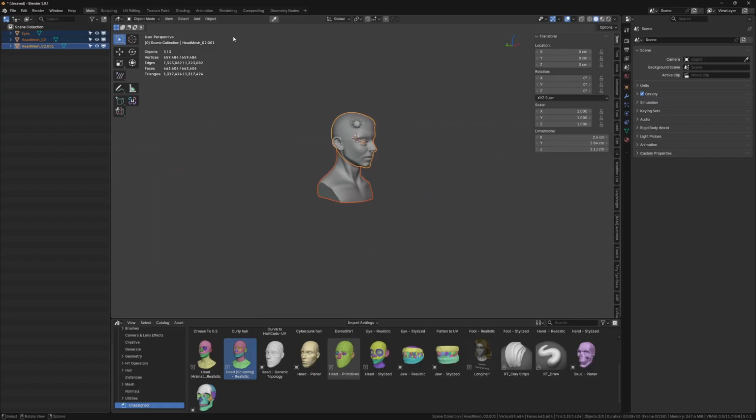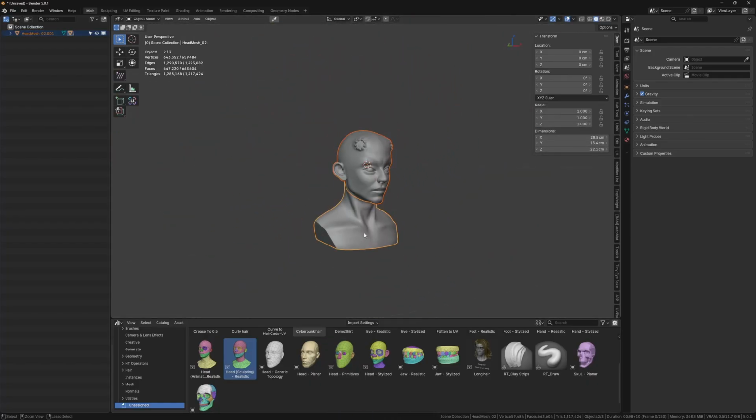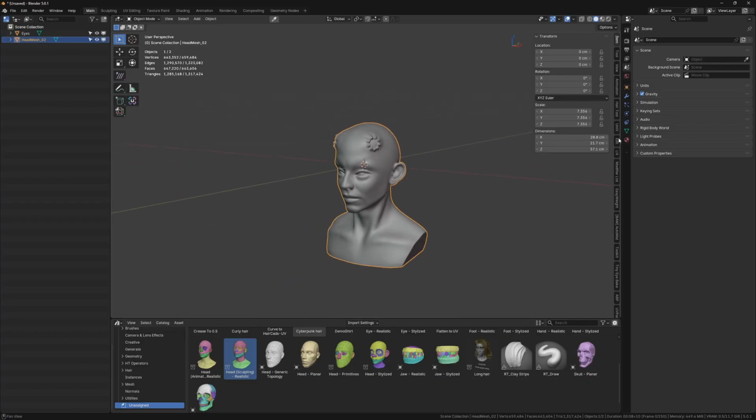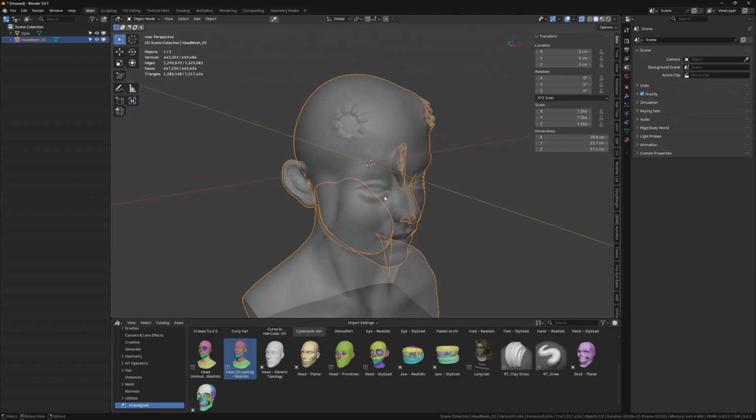Then I just want to parent the bust and the eyes and set it again. Now I'm going to merge these both, and this 37.1 centimeter is the height value that we need to change the head mesh to in ZBrush also. So here's the eyes.